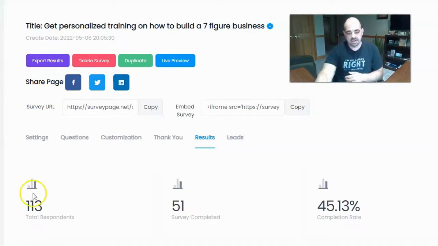So if you actually look right here, so far I have 51 surveys completed out of a total of 113 people that have visited the page. So the survey is converting at a 45% opt-in rate. It's actually slightly above 45%. Now, 45% of the people that are coming to my survey are completing the survey, and most importantly, in order to complete the survey, they are giving me their email address. They're opting into my list. So in essence, I'm building a list with a 45% conversion rate.